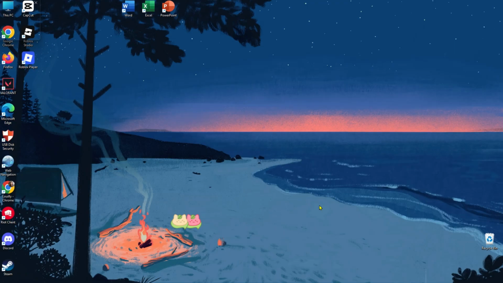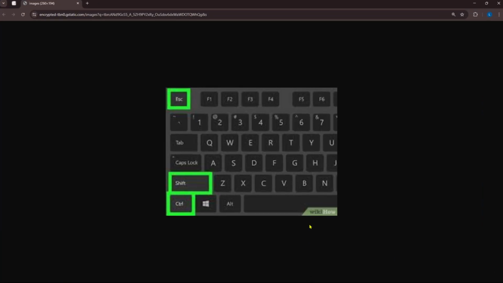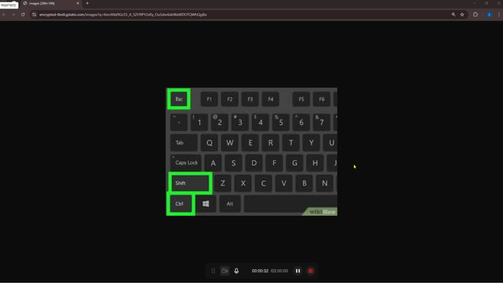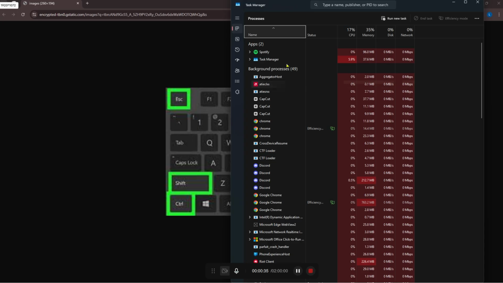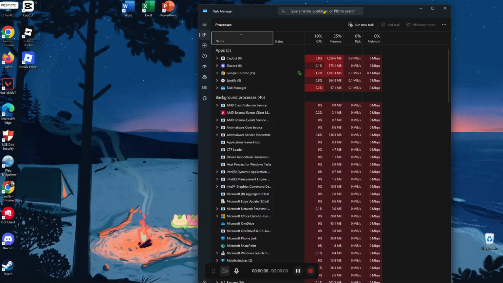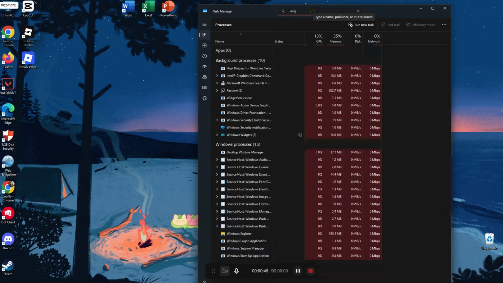press Control Shift Escape, or this one right here, Control Shift Escape. After that, this notification will open. Press yes. Then it will show you this one right here. After you see this, go to the search button and type in Windows Explorer.